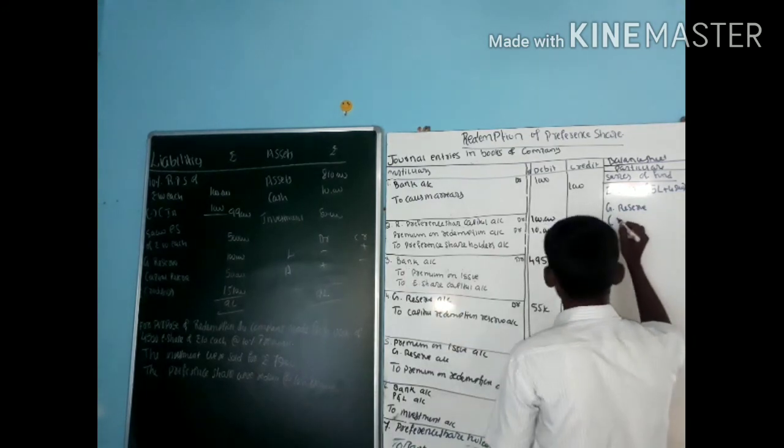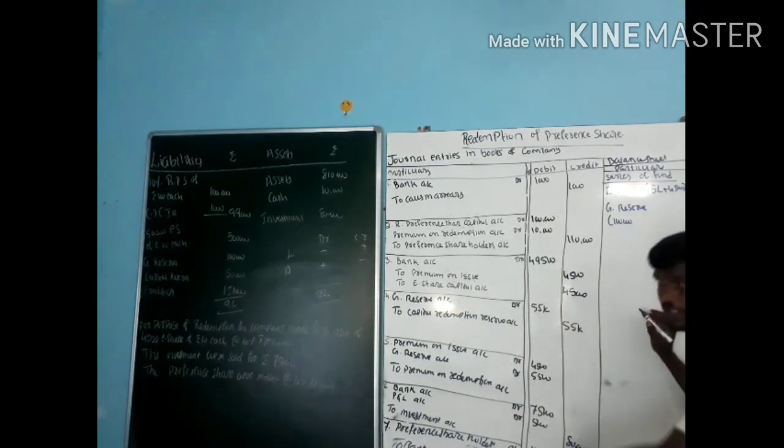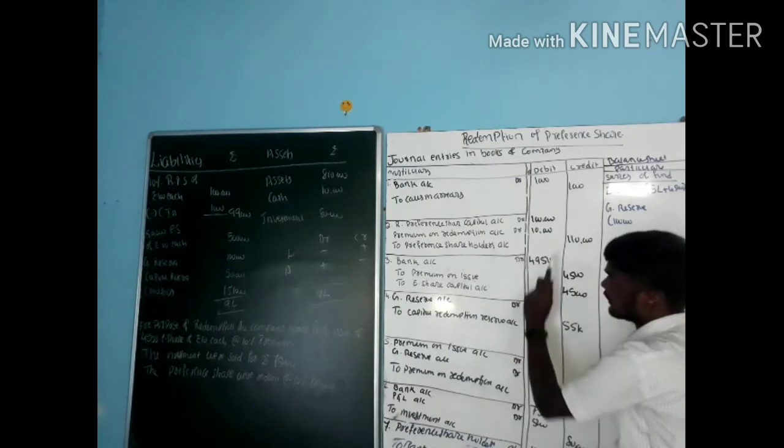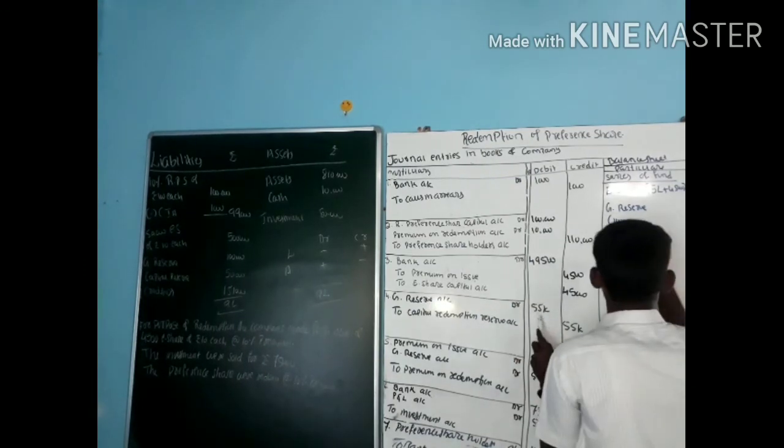Next one. General reserve. How much is the general reserve amount? General reserve is 1 lakh. Identify the entries. Any debit minus, credit add. General reserve is debited. How much? 55,000 minus.